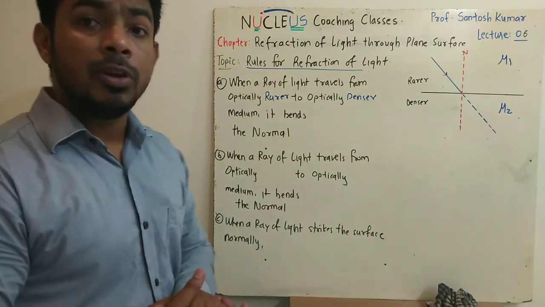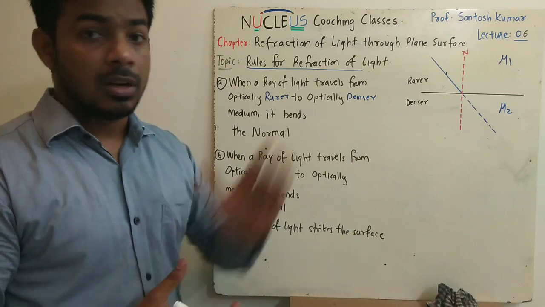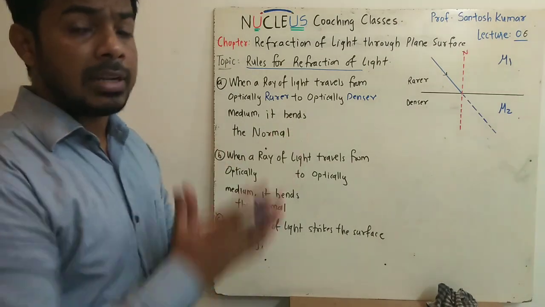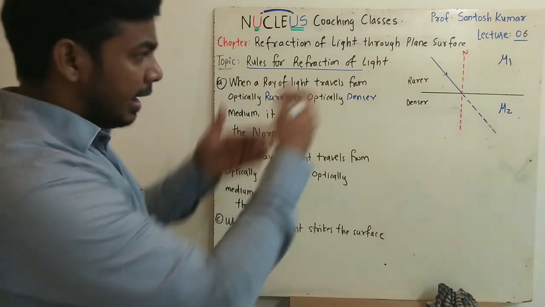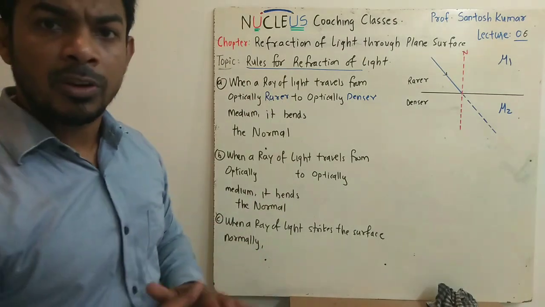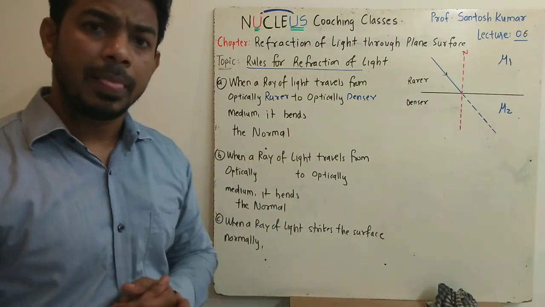I will give you a mathematical explanation which is not given in our notes or in our textbook, but I will try to explain it mathematically. Once you can explain why it bends towards the normal or away from the normal, the other case can be simply understood.